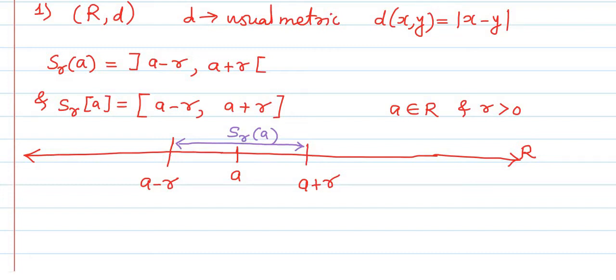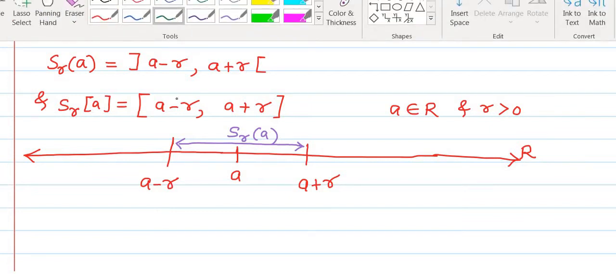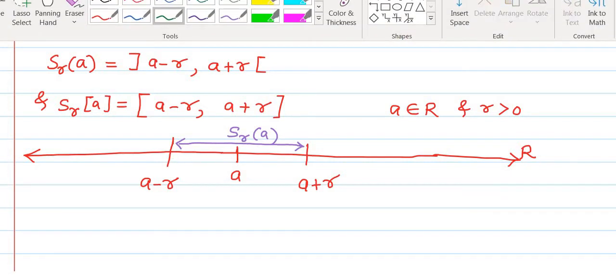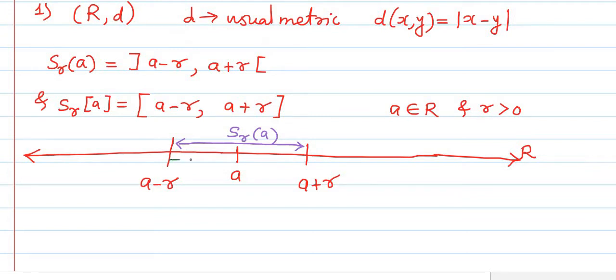And if we consider the closed sphere SR of A, then the closed sphere SR of A consists of all the real numbers from A minus R to A plus R, including the endpoints of the interval also. So this is the closed sphere which I have shown by using this green colored line, SR of A. This is the closed sphere, open sphere and closed sphere.